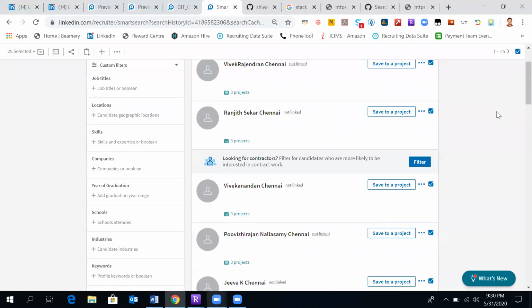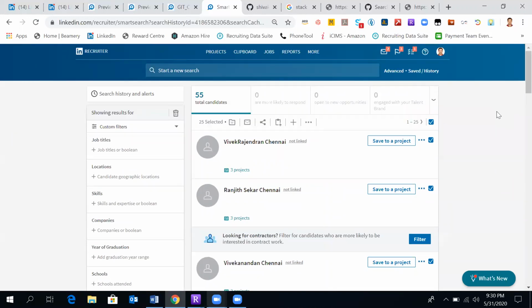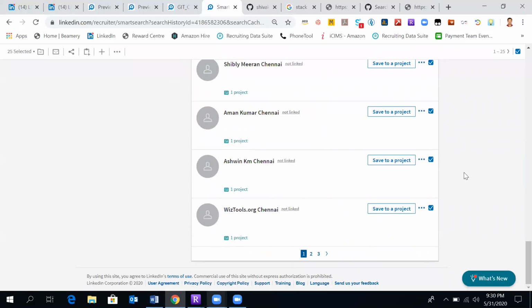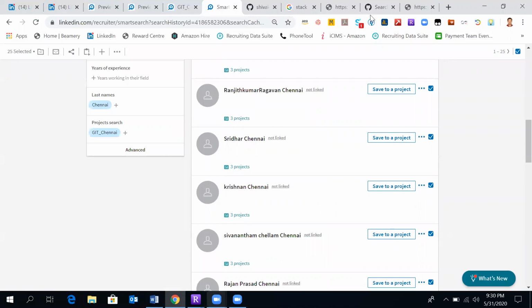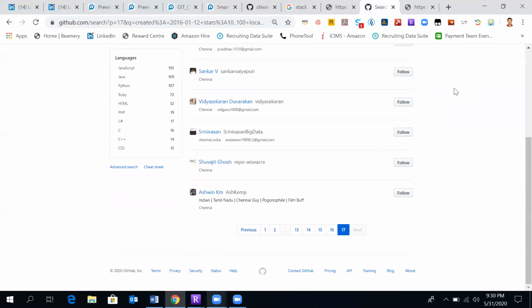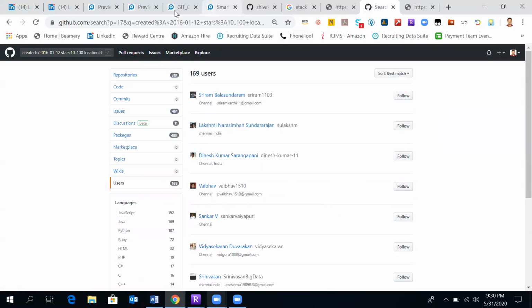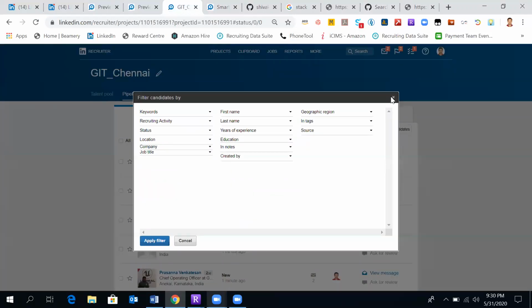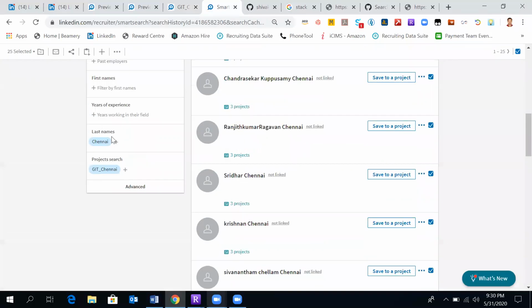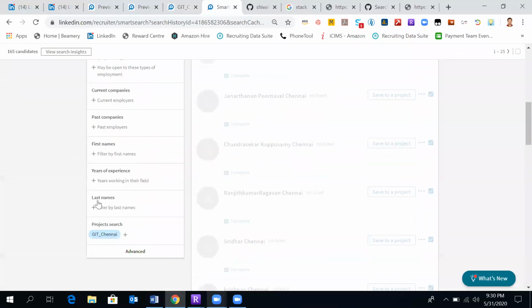So from 150 or 160, 170 something, we have somewhere 55 people who do not have their LinkedIn profile. So that GitHub does the magic for me. Potential data, definitely. And I'll remove this last name Chennai. We have just done a project search.